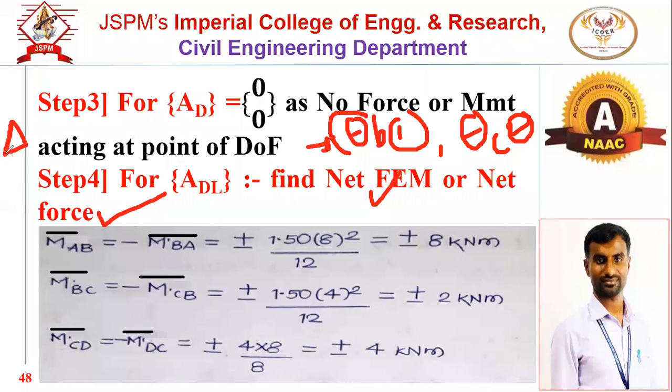So if the degree of freedom is settlement, sinking or sway, in that case we have to find out the net force. Net force means what? Reaction at beam level. That is also very simple. We have to find out the reactions when our degree of freedom is translation.